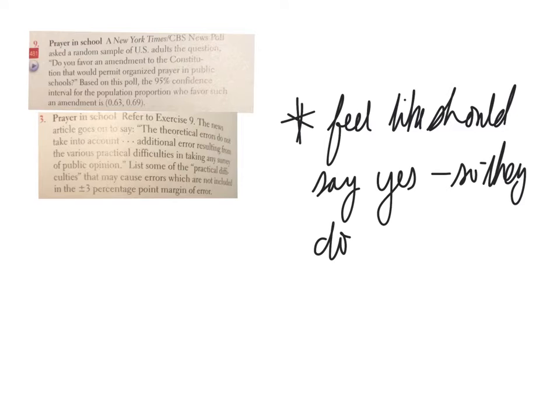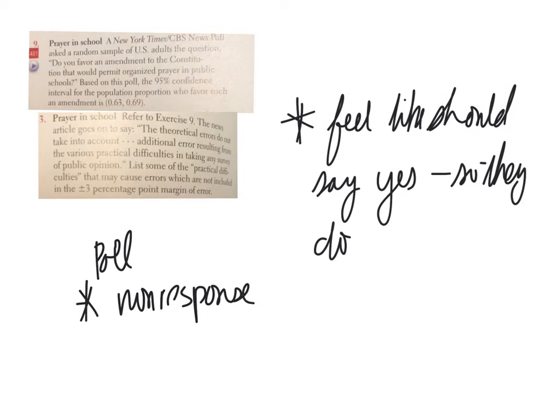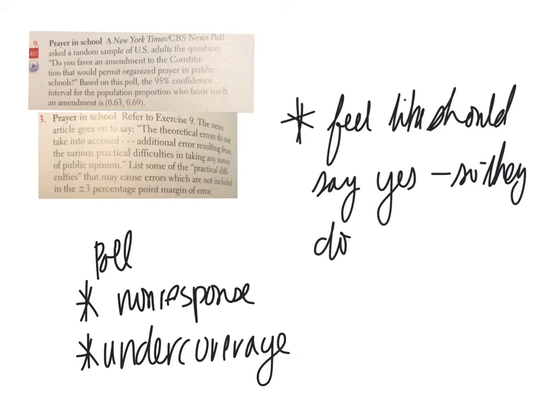There could be other kinds of issues with a poll. They might have non-response, like they tried to get in touch with people and they didn't respond. There could be undercoverage, so maybe they only asked people via telephone, and they were landline phones, and they're missing everybody who doesn't have a landline phone. That would be undercoverage. So that's a practical difficulty that's not included in the margin of error.